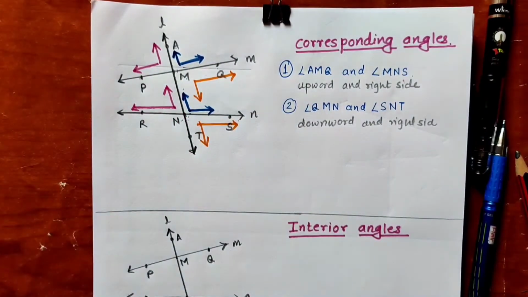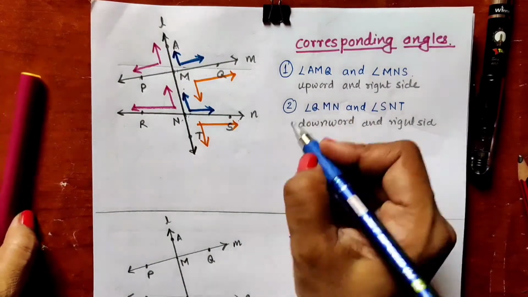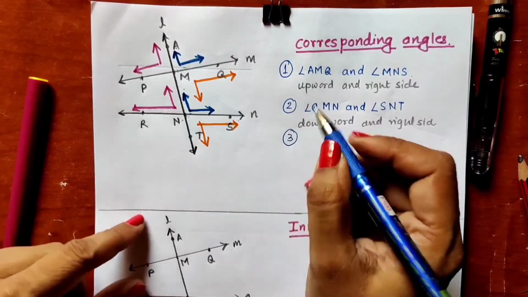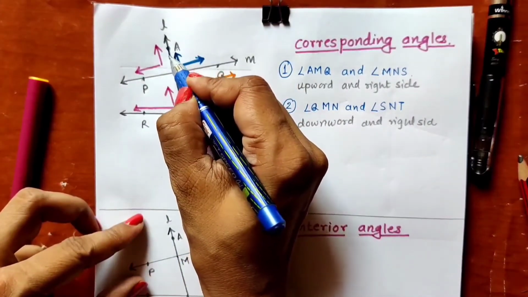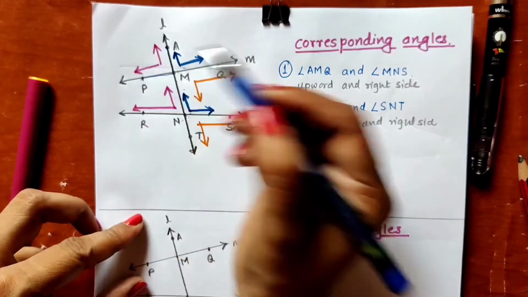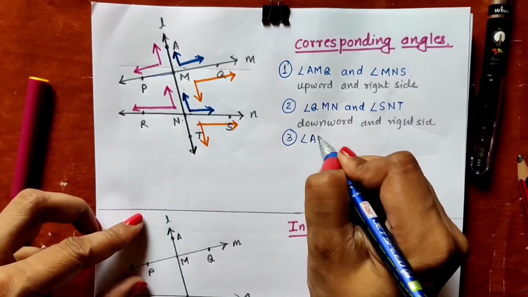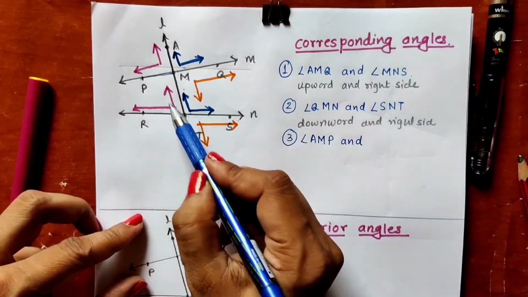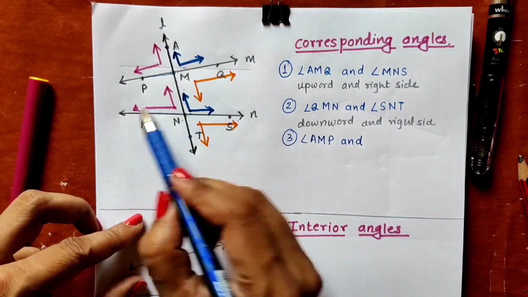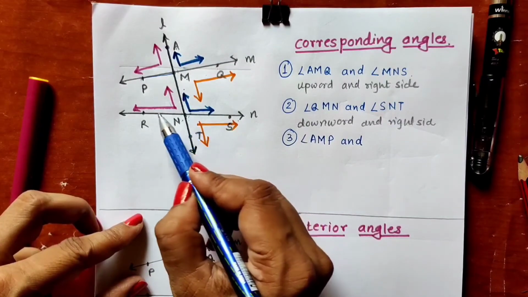In this way we have to observe our angles. So the third pair of corresponding angles is upward direction, left hand side. What is the name of this angle? Angle AMP. And the next angle, upward direction, left hand side, is angle MNR.